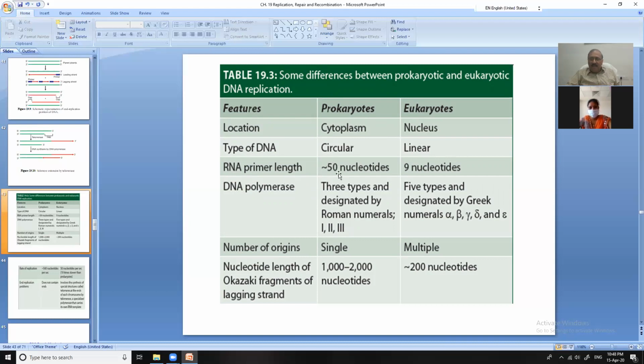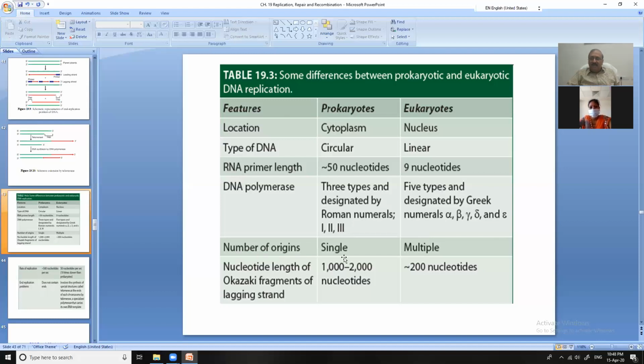RNA primer length is less than 50 nucleotides in prokaryotes, and 9 nucleotides in eukaryotes. DNA polymerases: there are 3 types, Pol 1, Pol 2, Pol 3, in prokaryotes, and 5 types designated by the Greek letters alpha, beta, gamma, delta, epsilon in eukaryotic cells.